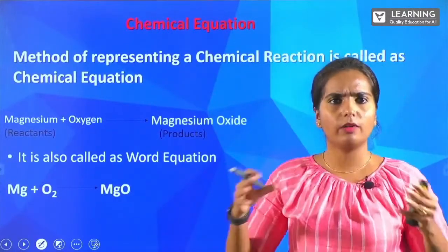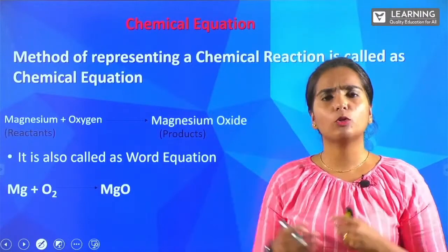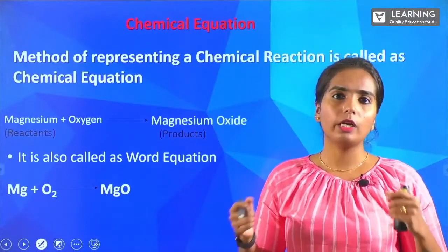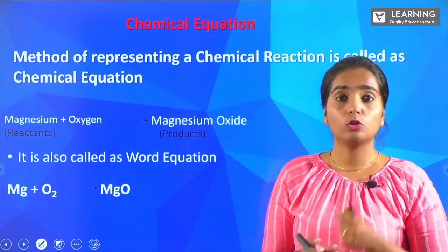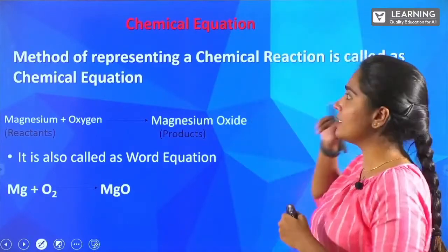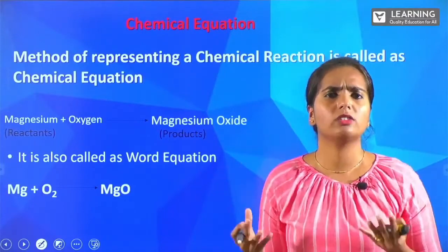Chemical equation, like whatever we wrote, is a chemical equation, right? How are we supposed to write this chemical equation? You can write it in two types, either in word form or in the equation form. So now we will deal with what a chemical equation is.